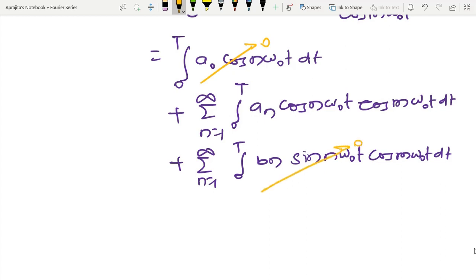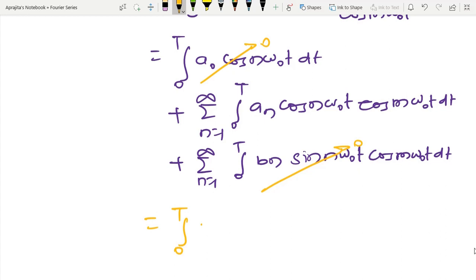And this particular integral you can see is 0 everywhere except when n is equal to m. So due to that reason I am able to write like this. This whole integral is now something like this.